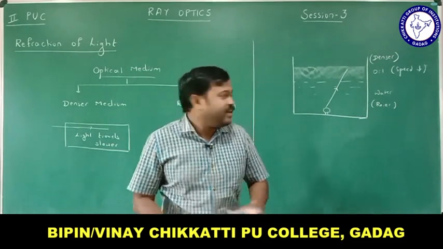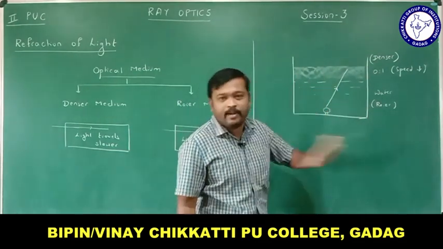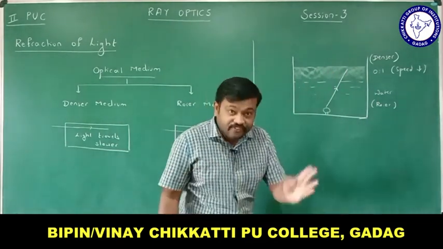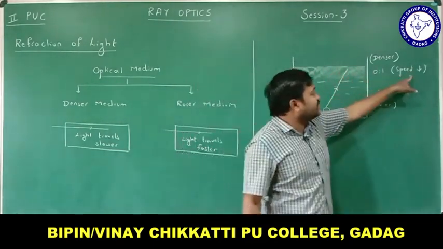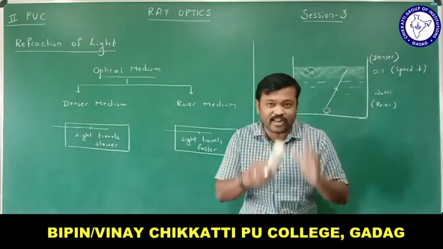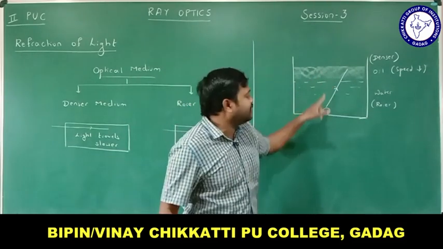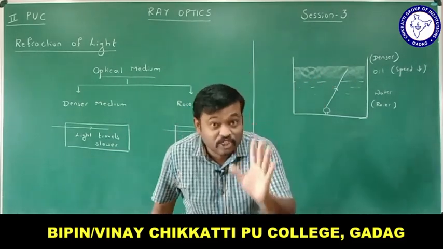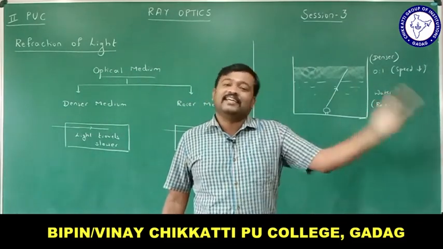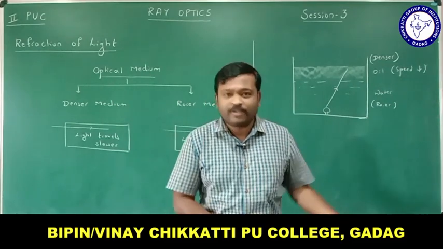Do you understand, right? I am just speaking about the speed of light. Actually light does not travel in a straight line, but for instance I am just comparing the speed of light now, right? If speed of light decreases, then that kind of medium is called a denser medium. Let me conclude like this: oil is more optically dense than water, even though water is more mass dense than oil, right? So there is no connection between mass density and optical density.